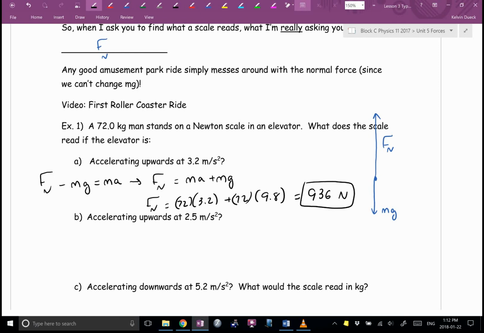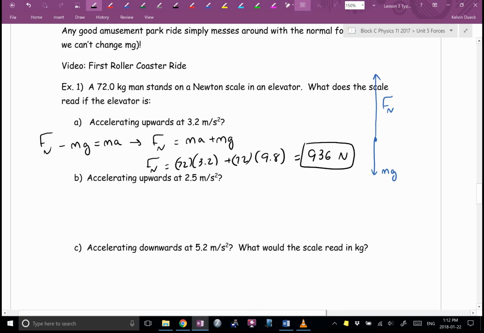Okay? This is why, for example, if you do a free body diagram on a roller coaster at the bottom of a hill, trust me, you'll feel heavier at the bottom. Has your mass changed? No! What has changed? The normal force. On the elevator, if you do the free body diagram for that, when it's shooting you up, you feel like you're getting pushed down, not because you're getting pushed down, but because the normal force is bigger than you're used to.